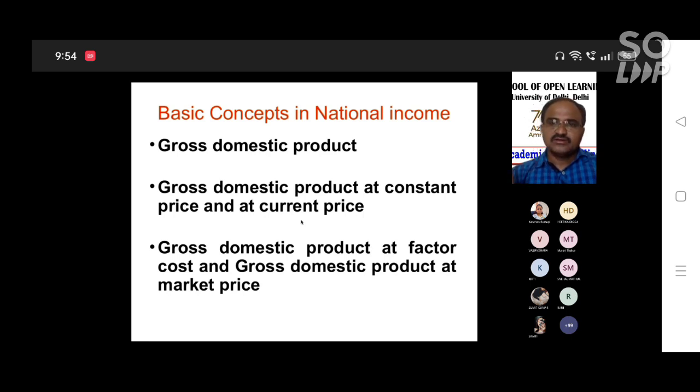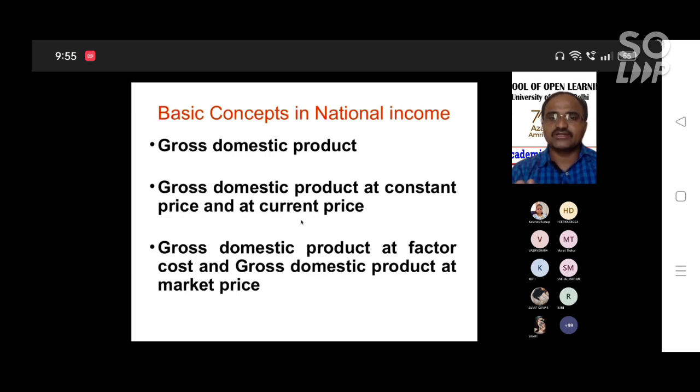Factor cost means after production of the goods and services, whenever we are using the factors of production: land, labor, capital, organization. There are two sectors in the economy, as we will discuss later in the circular flow diagram. First, there is the household sector, that is us.